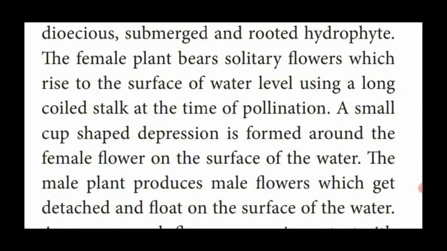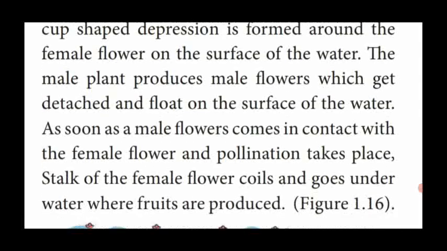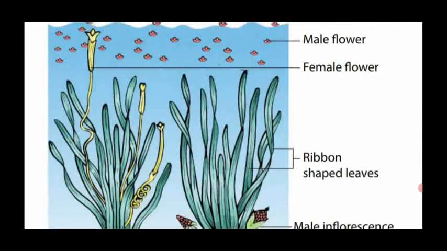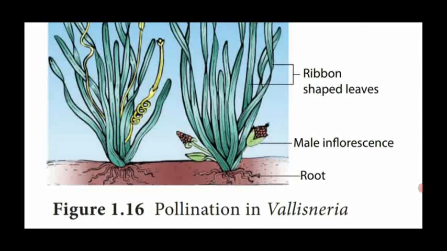Before the pollination process takes place, the female flower produces a small cup-shaped depression around the female flower on the surface of the water level. This type of pollination is seen in the Vallisneria plant. See the diagram.